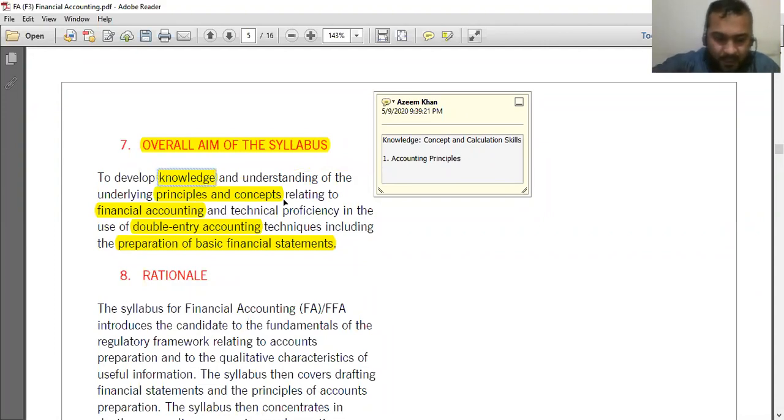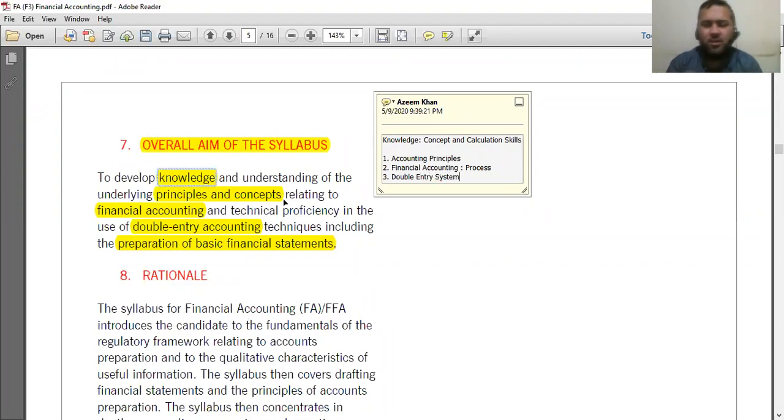And then the second thing you must know about is financial accounting. Financial accounting as a process means from where this process starts, how it moves on, and when it is going to be complete. We will also discuss this financial accounting process today. And the third thing you must know about in financial accounting is the double entry system.